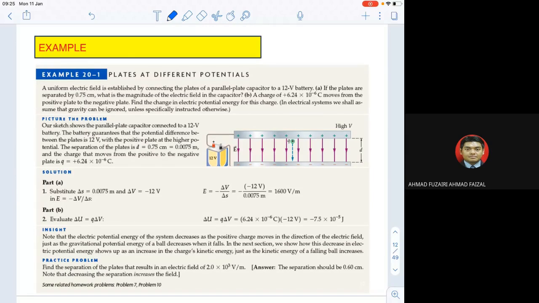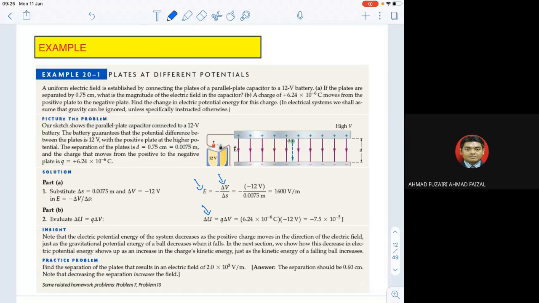All right, and how to solve the problems of the electric potential and electric potential energy. If they want the electric potential energy, then you give delta U. Okay, the electric potential energy is delta U, the electric field is E, and delta V is the electric potential.